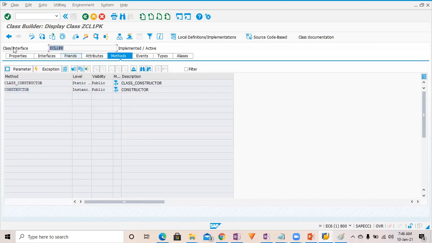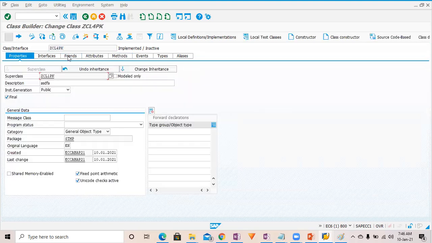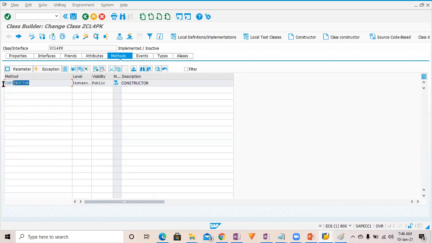And this class I am inheriting in ZCL4PK, and here you can see that only constructor has been inherited, not class_constructor, right? So if class_constructor has not been inherited, there is no sense of asking the question for redefinition of class_constructor.